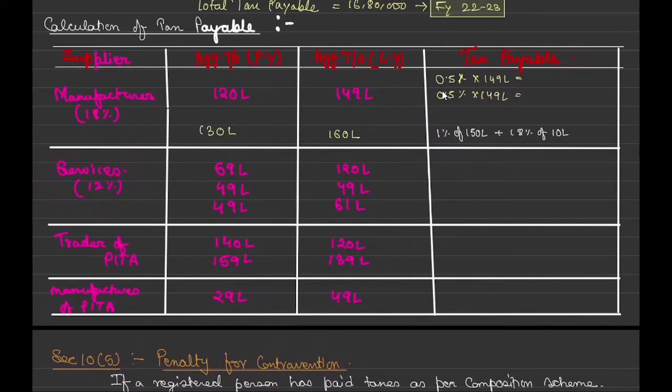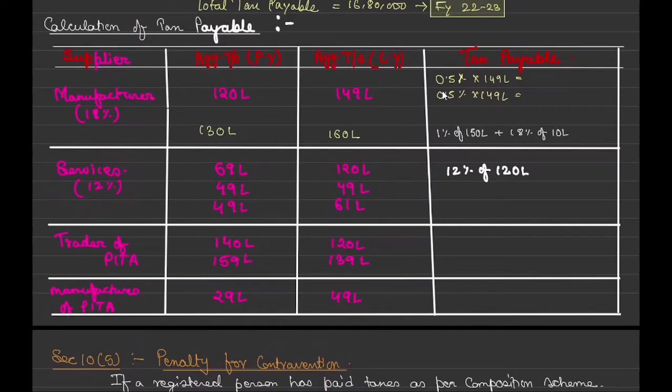Your answer will prevail: as his last year transaction was more than 50 lakh, because we checked the previous year's aggregate turnover, it's crossing the limit, so he cannot get registered under the composition scheme. Now what he needs to do is pay tax on a normal basis, 12% of 120 lakh, because previously he was not eligible. So we cannot say that till 50 lakh he will pay this, then this.